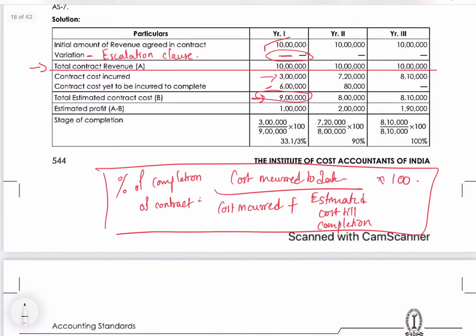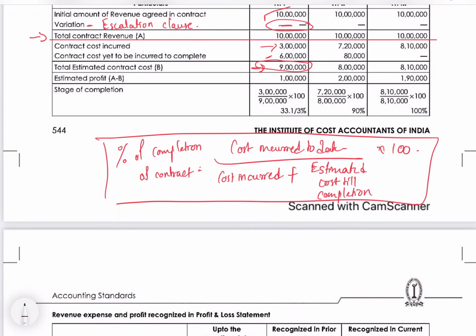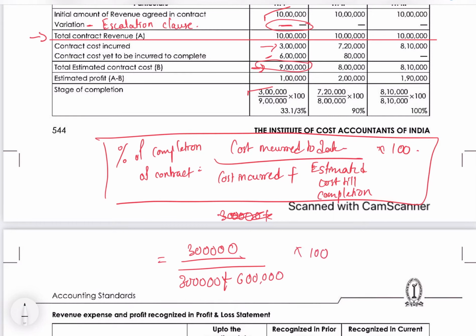If we substitute these amounts in the formula, it will be 3 lakhs, cost incurred to date, divided by 3 lakhs plus 6 lakhs, the estimation, multiplied by 100.